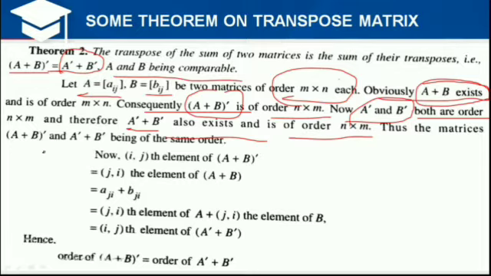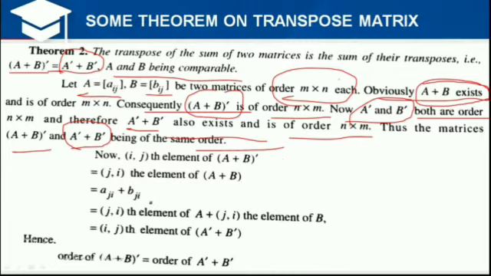Thus the transpose of the sum of the matrices A and B and the sum of the separate transposes of A and B will be of the same order.